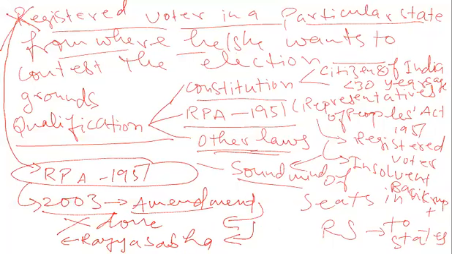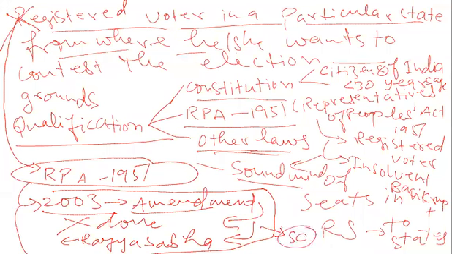But this amendment was challenged in the Supreme Court. Can anyone tell me why this amendment was challenged? What may have been the reason? That we should keep that only a registered voter should contest the election to the Rajya Sabha from that state. Can anyone tell me why the 2003 amendment was challenged in the Supreme Court?